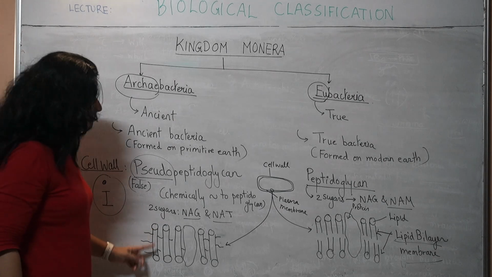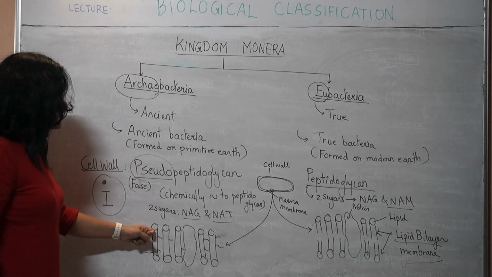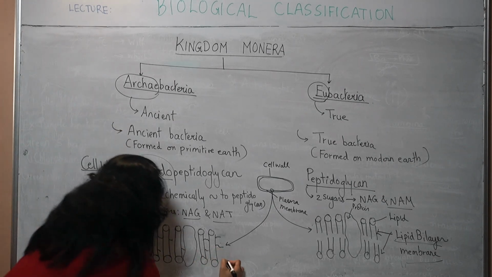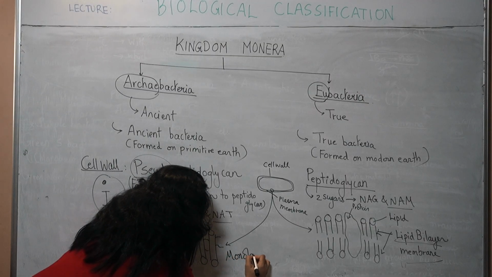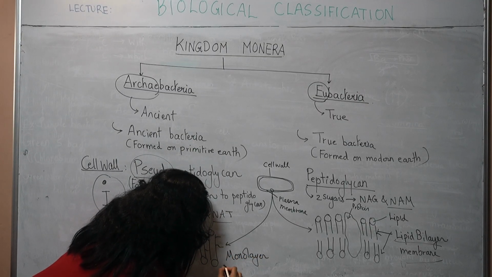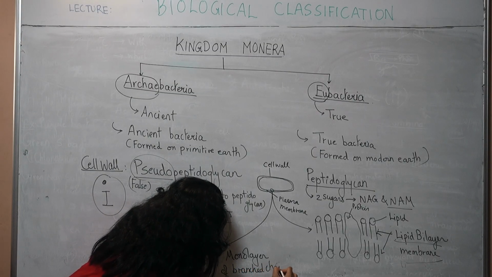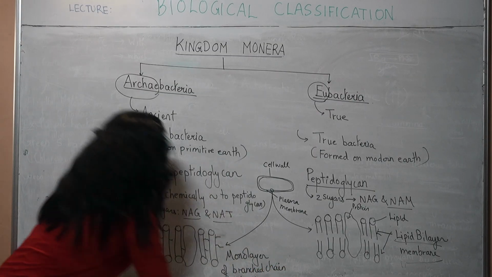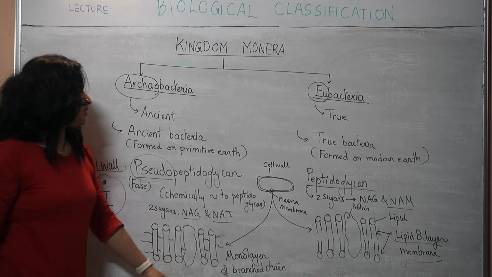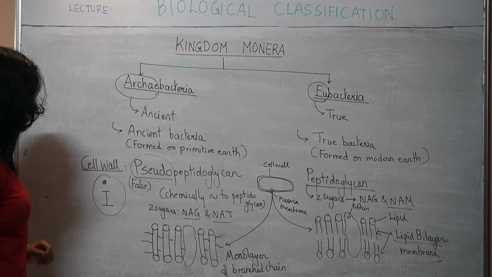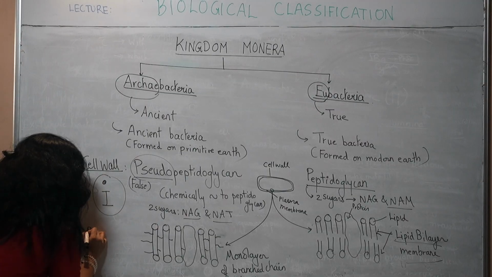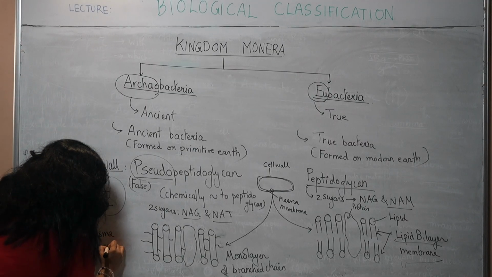Is there a lipid bilayer? No, there is a monolayer. There is a monolayer of branched chain lipids is what you see in case of archaebacteria. So this is about their plasma membrane.